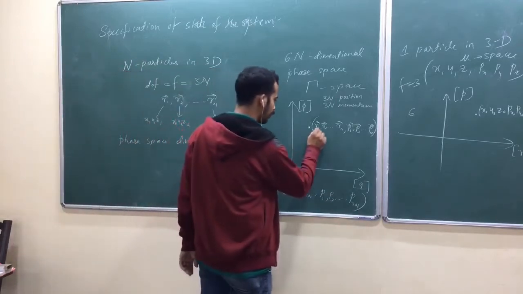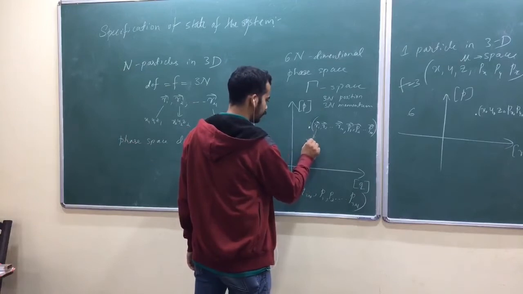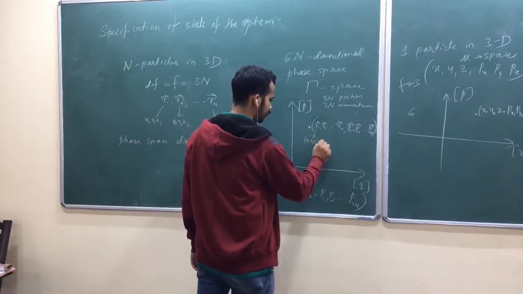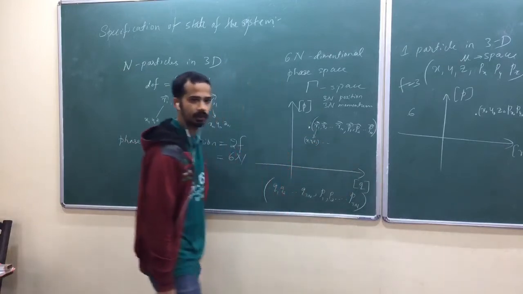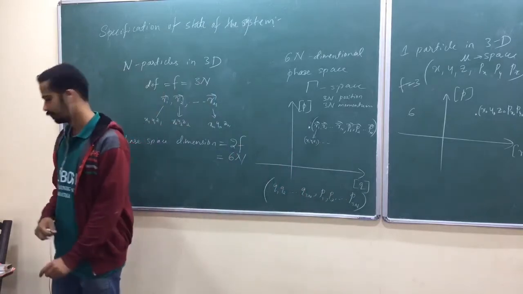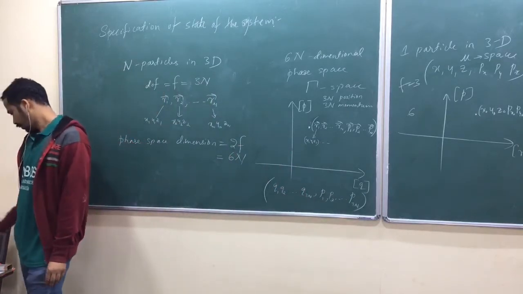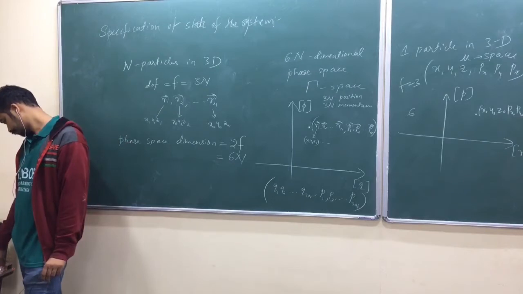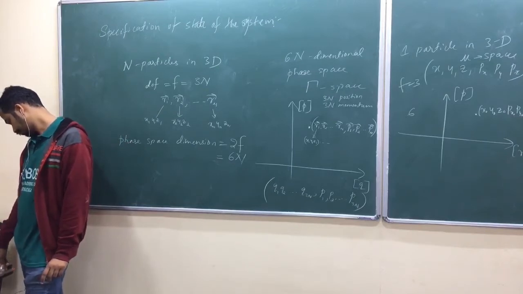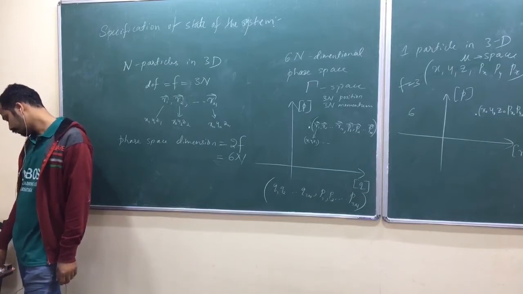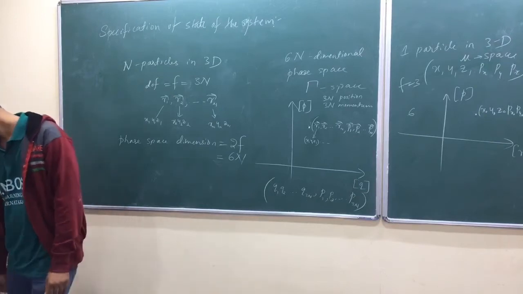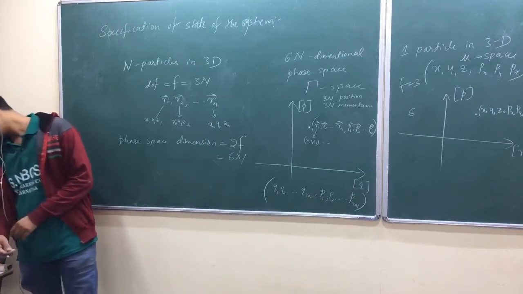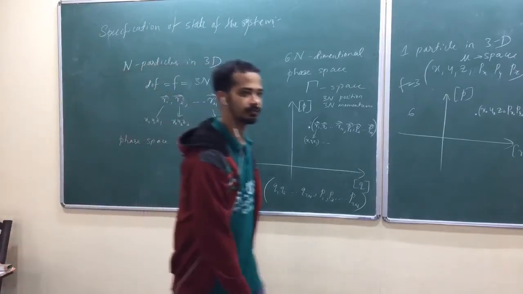So remember, all of this contains x1, y1, z1 and so on. Is that okay? A point in a phase space corresponds to the state of the system.